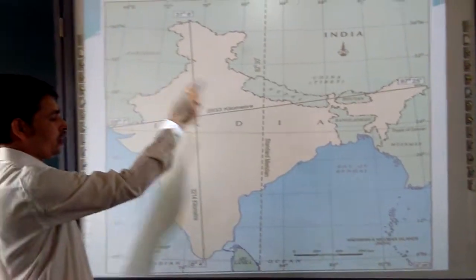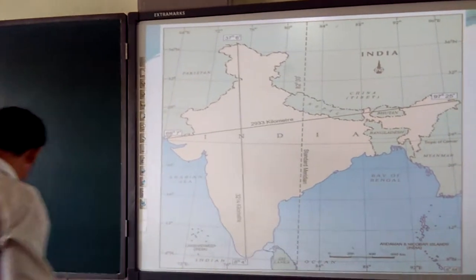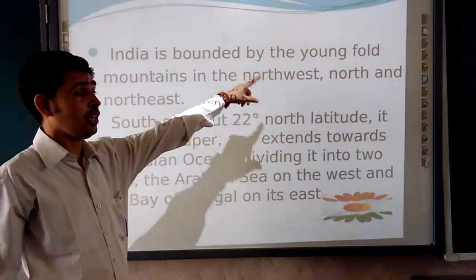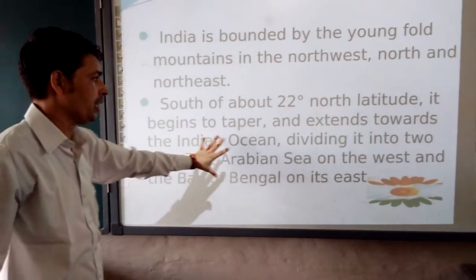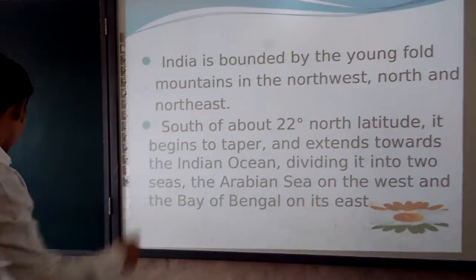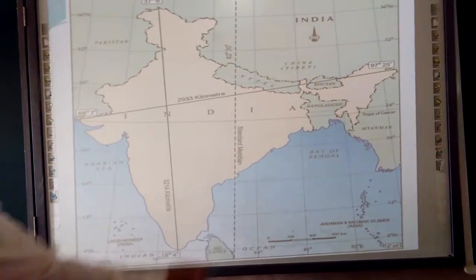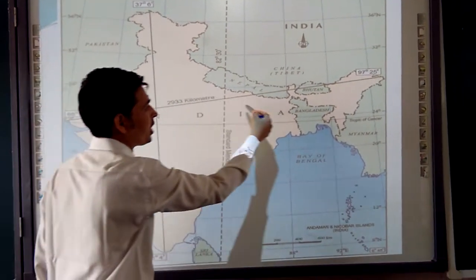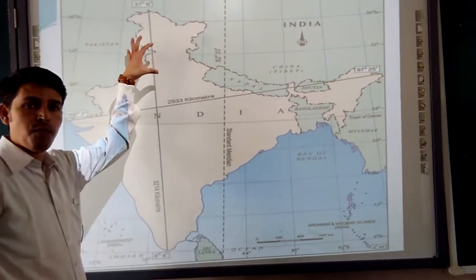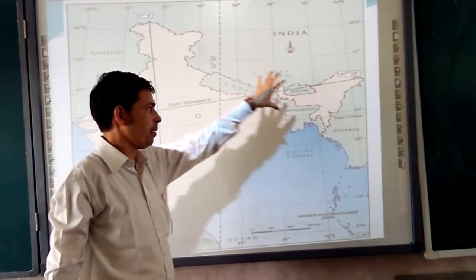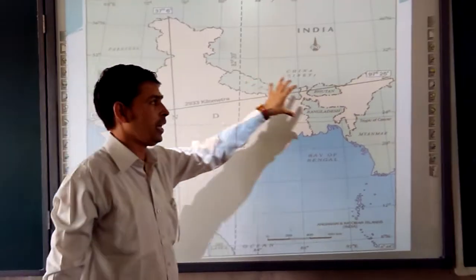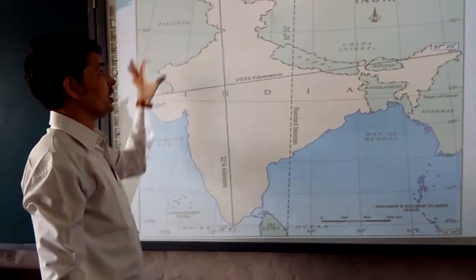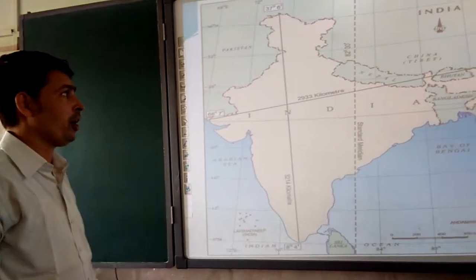With this help we are going to discuss, again I will take you to the previous slides, which was talking about India's land boundary of the Young Fold Mountains. This I made clear, dividing into two parts. We will go to the first point once again. Here is the part where the Young Fold Mountains stretch in an arc shape up to here. The Young Fold Mountains, the Himalaya ranges, here in the north, up to the east and up to the west. So next we will talk about this point. What is this point speaking about?